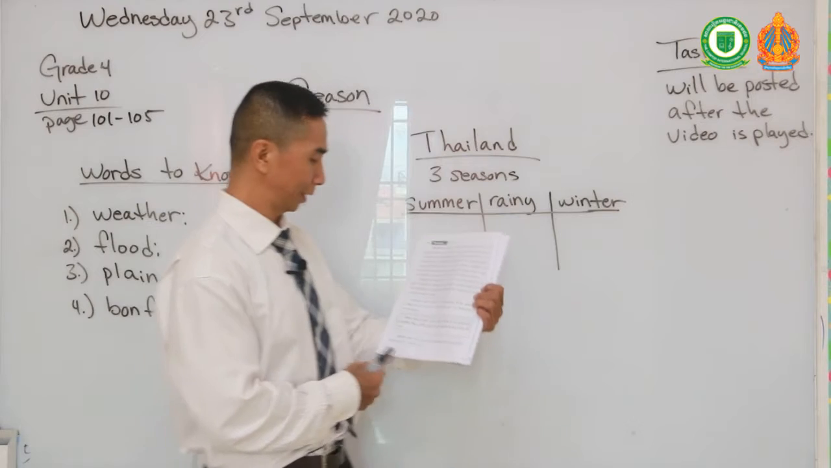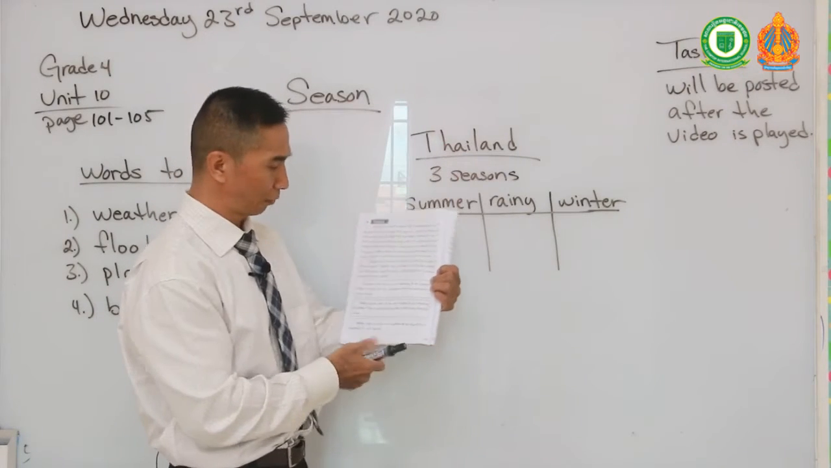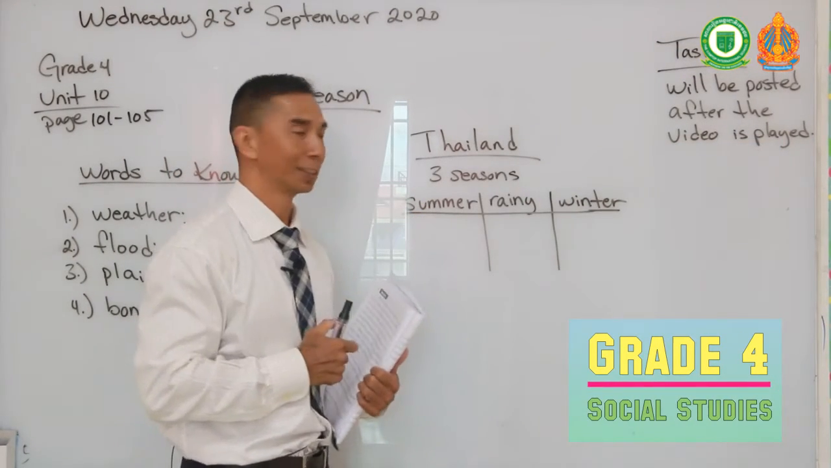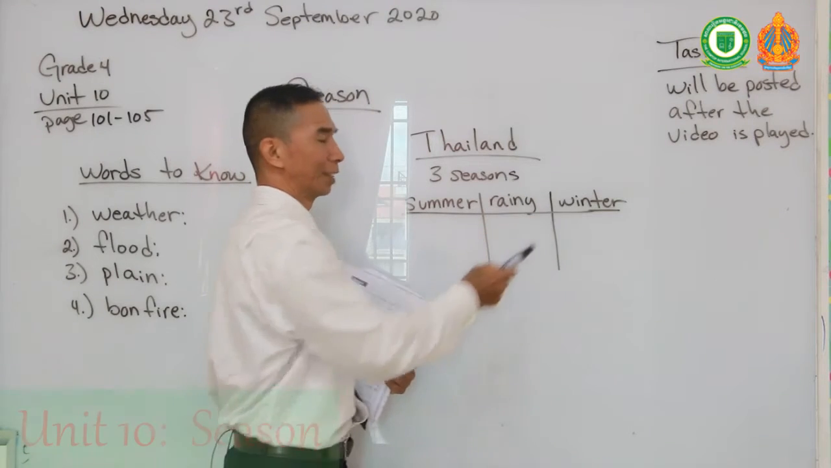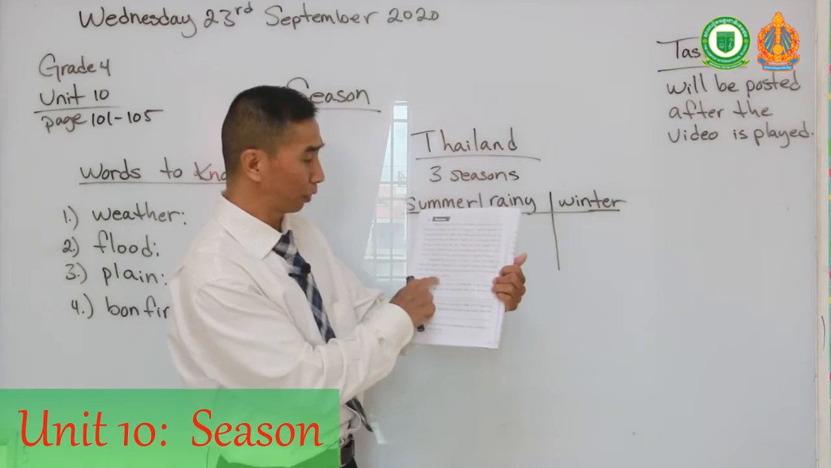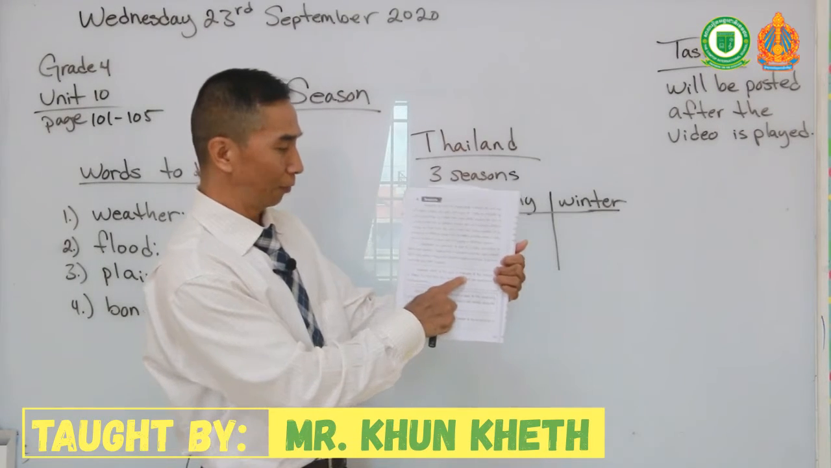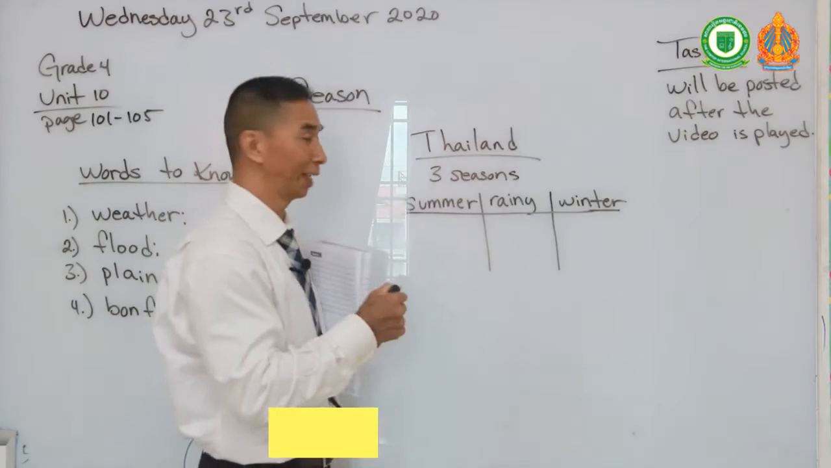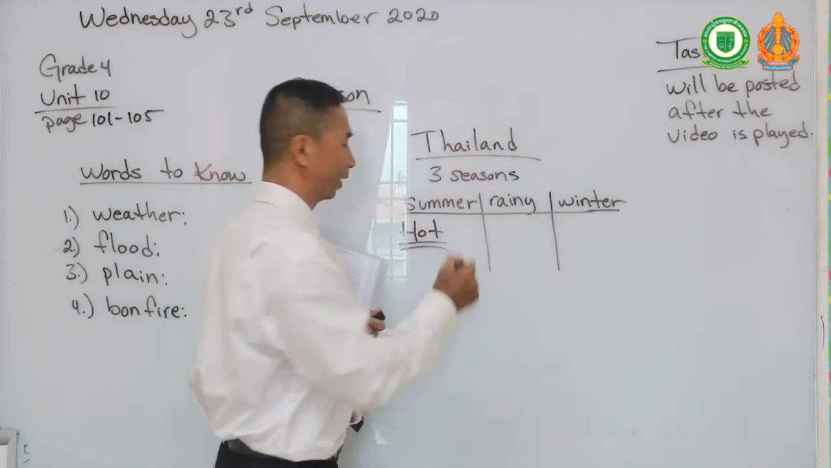Okay, for your text on page 101, we will read about the seasons in Thailand. From reading your text, we understand that Thailand has 3 seasons. They are summer, rainy season, and winter. As we have understood from our previous lessons and from this book, summer starts in February and ends in May in Thailand. And in the summertime, it is hot, really hot, like here in Cambodia.